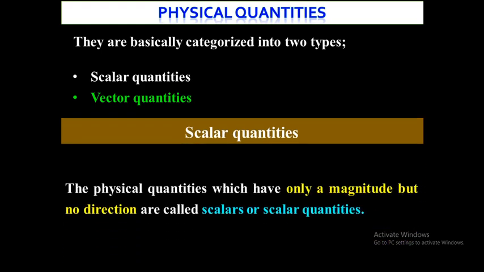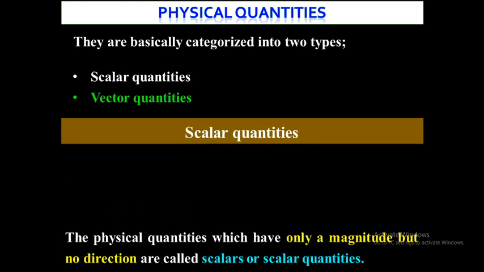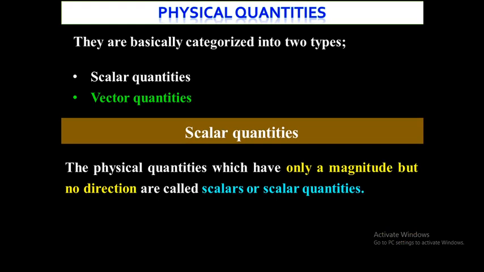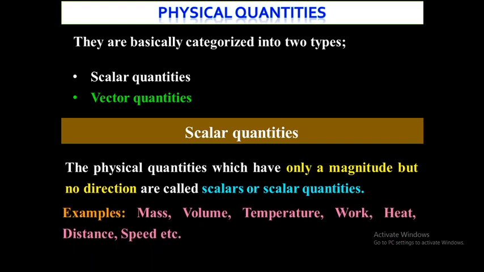So what are scalar quantities? Scalar quantities are nothing but the quantities which have a magnitude but no direction. So scalar quantities have magnitude but no directions. They are also known as scalars or scalar quantities. Some examples of scalar quantities are mass, volume, temperature, work, heat, distance, and speed, etc.